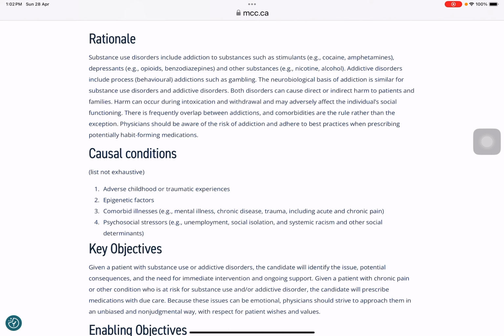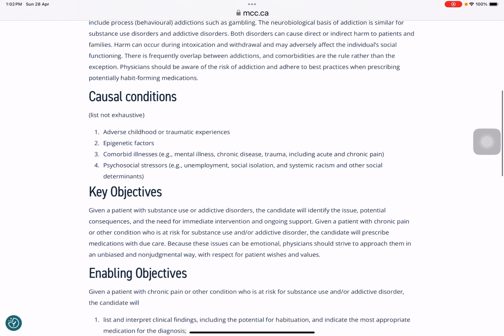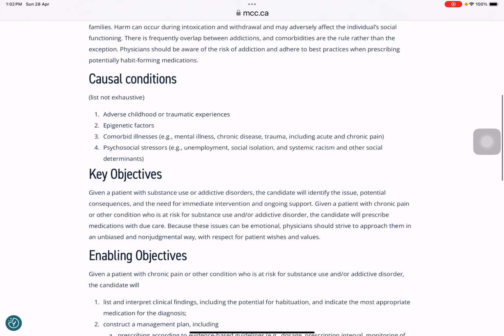Both disorders can cause direct and indirect harm to patients and families. Harm can occur during intoxication and withdrawal, and may adversely affect the individual's social functioning. There is frequent overlap between addictions, and comorbidities are the rule rather than the exception. Physicians should be aware of the risk of addiction and adhere to best practice when prescribing potentially habit-forming medication.